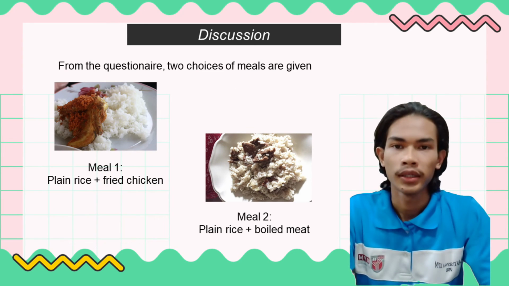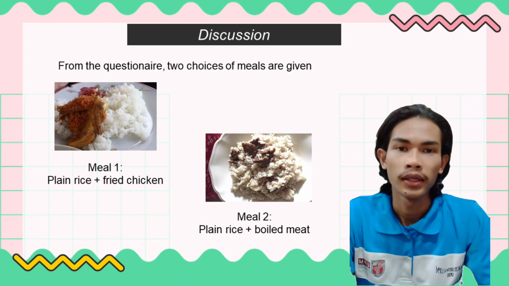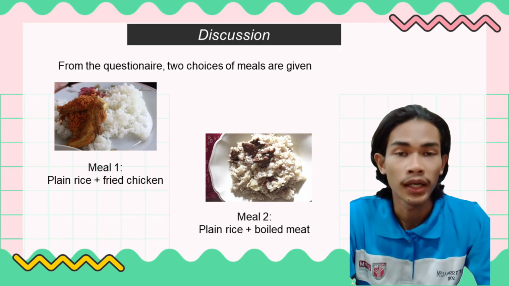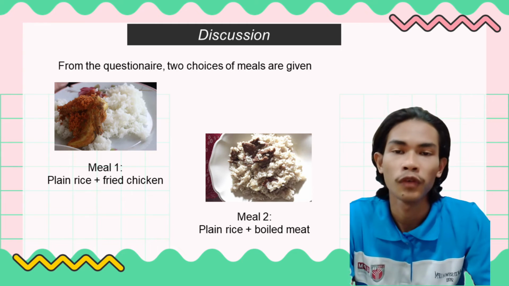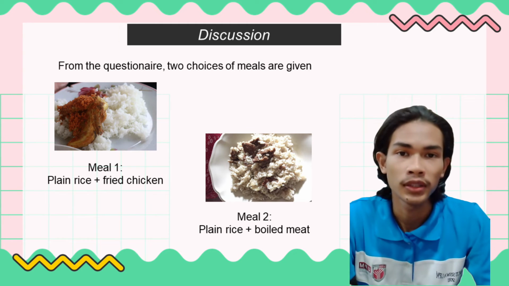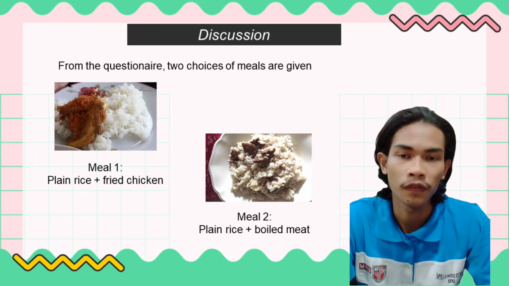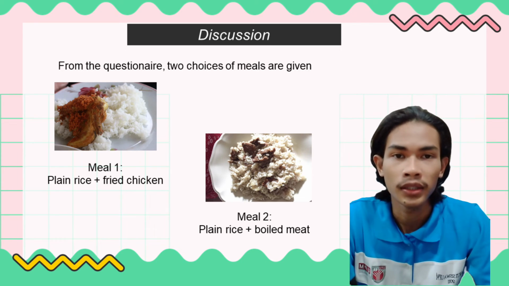Based on the questionnaire answered by the parents, 2 choices of meal are given. First is plain rice with fried chicken, and the second is plain rice with boiled meat.